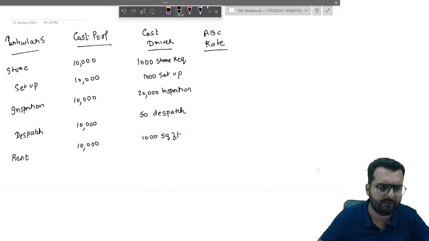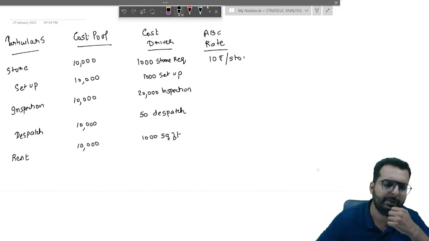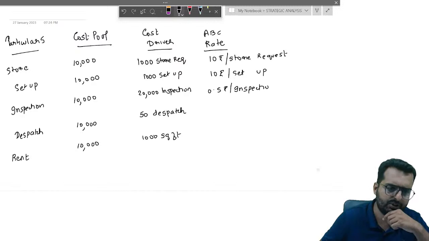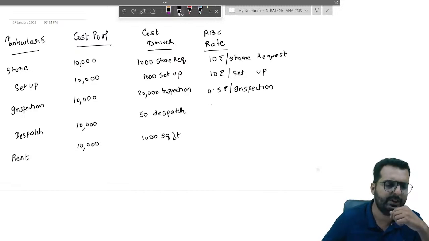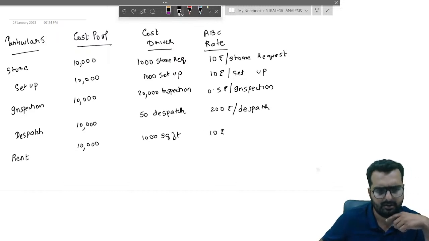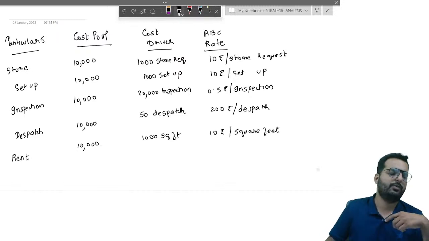So now, friends, if I apportion this, I will get 10 rupees per store request, 10 rupees per setup, 0.5 rupees per inspection. Next one, 50 dispatches means it will be 200 rupees per dispatch, and 10 rupees per square feet.